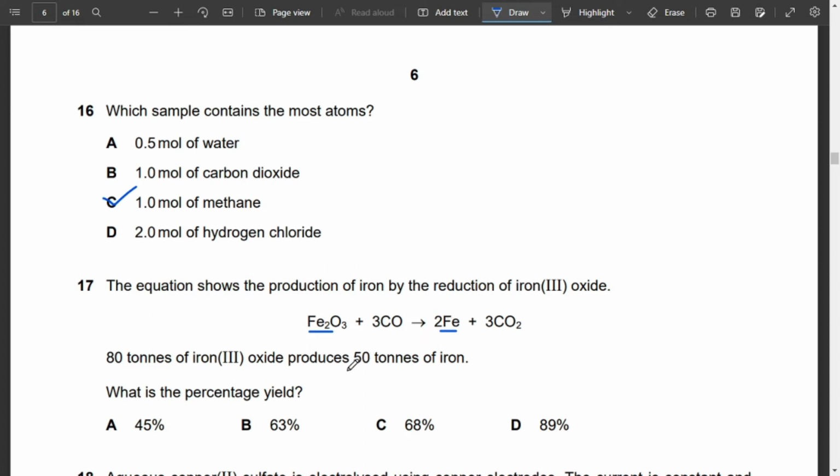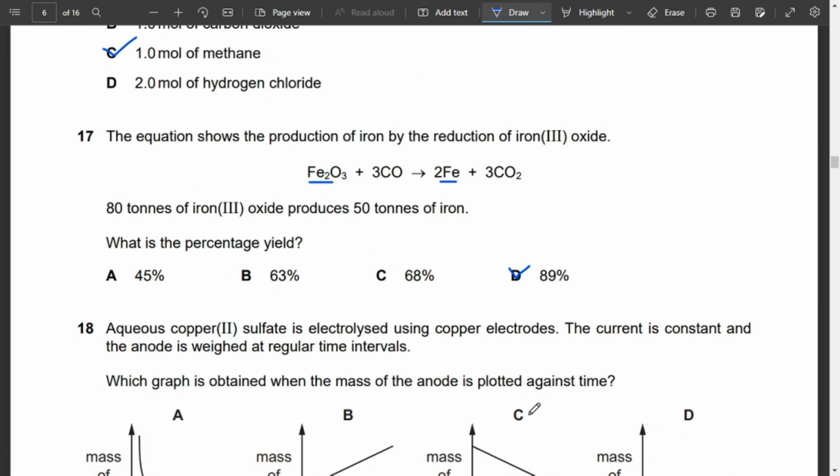Then after it you're going to put 50 tons of iron and divide it with the calculated mass, multiply it with 100, and you will get a percentage yield of, I believe if we calculate it, 89%. Okay, I've already calculated before. Since you've seen many of my papers, I've calculated so many questions over there in the paper, and some of them I've done off paper, so I can reduce the chaos and easily complete it within a given time.